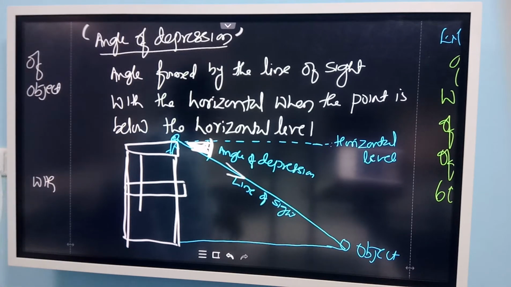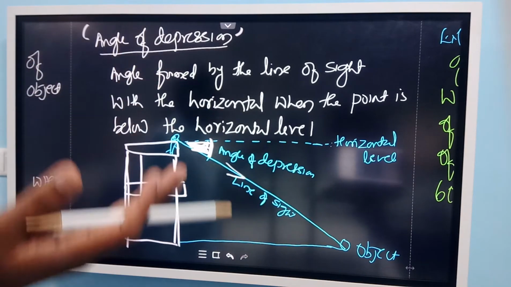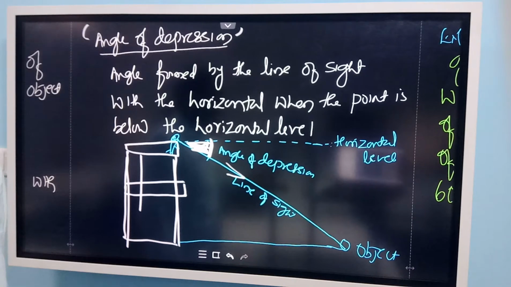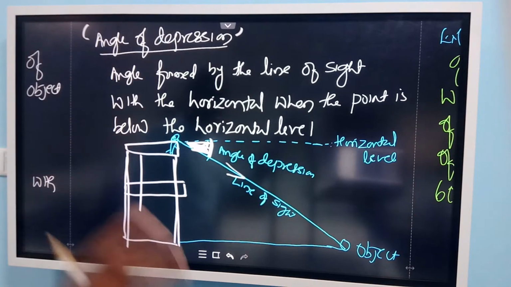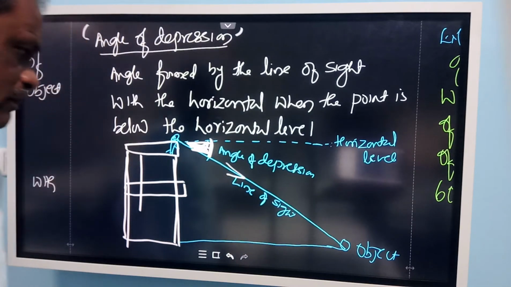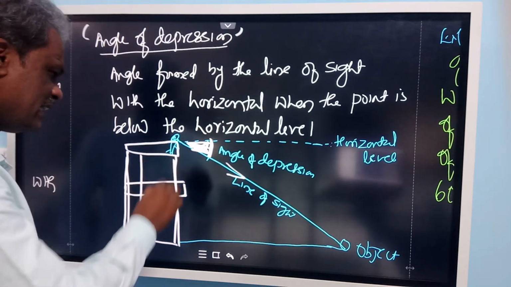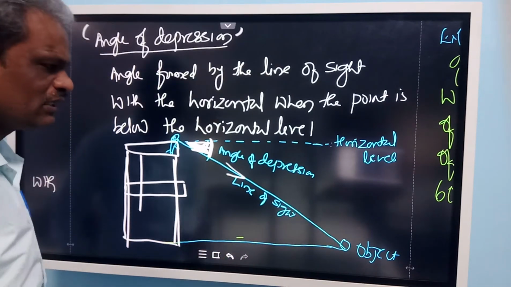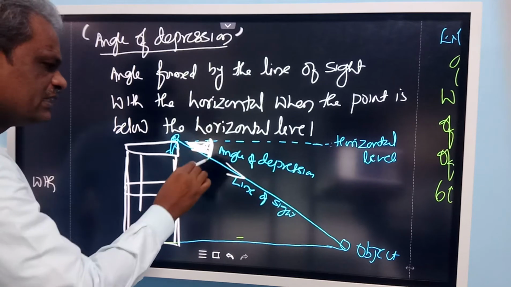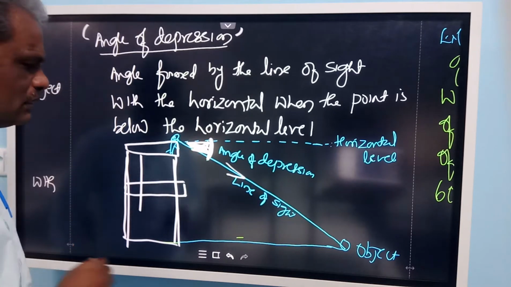Is it clear? Angle of elevation, angle of depression. Two angles. If the object is above the horizontal line, it is called angle of elevation. If the object is below the horizontal line, it is called angle of depression. It is the angle formed between the horizontal line and the line of sight. So now you can find out the height of the building or the distance between the object and this one, if you are able to find out this angle of depression or any one of the distances.